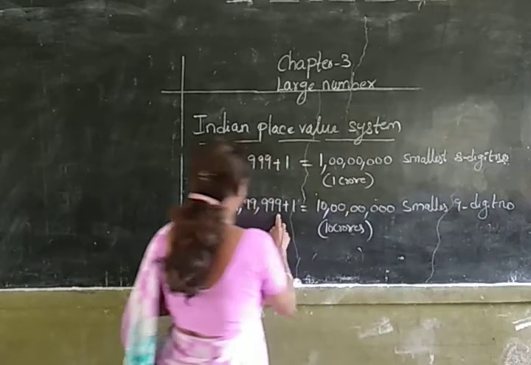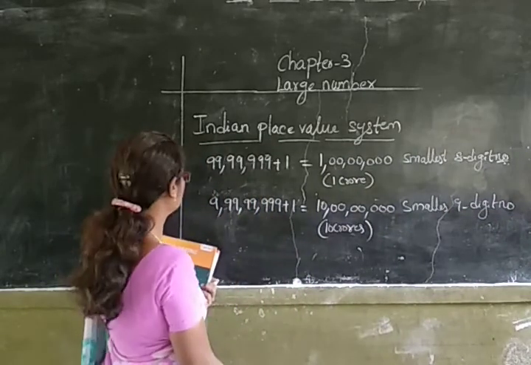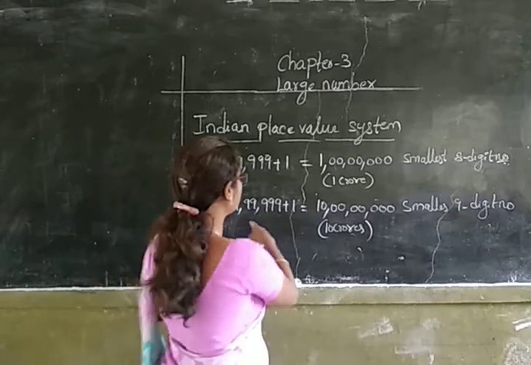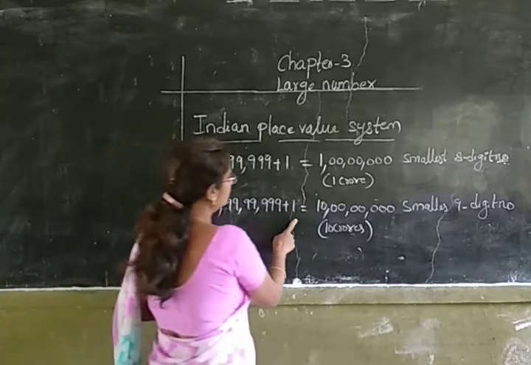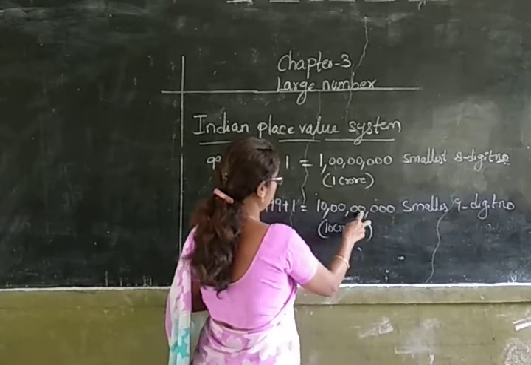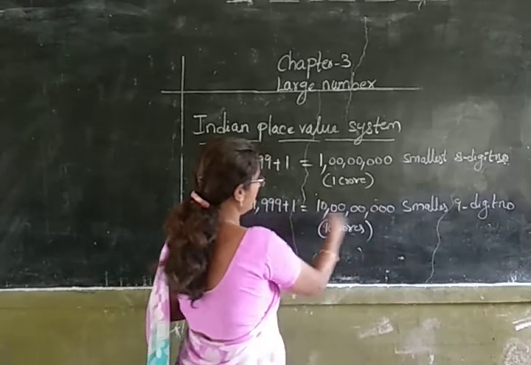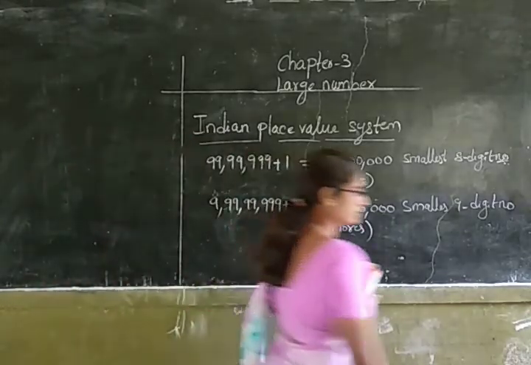Okay. 1, 2, 3, 4, 5, 6, 7, 8. So it is the largest 8-digit number. So on adding 1 to it, we will get the smallest 9-digit number. 1, 2, 3, 4, 5, 6, 7, 8, 9, which is 10 crores, and it is a 9-digit number.